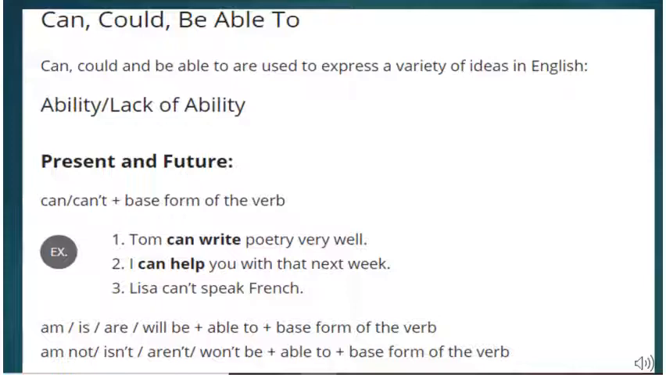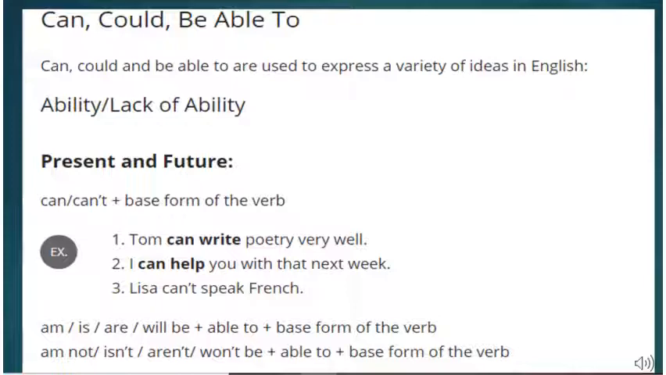Now let us go to the definition, children. Tom can write poetry very well. What does it mean? It is telling us about Tom's ability, that he can write poetry very well. I can help you with that next week. Today I cannot help you, but yes, definitely next week. So it's showing my capacity, my ability. And lack of ability, Lisa cannot speak French. Cannot is showing my lack of ability.